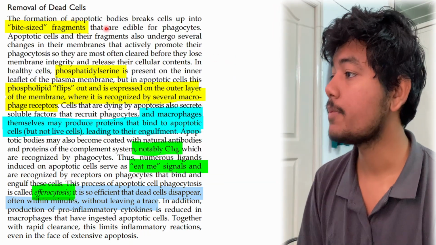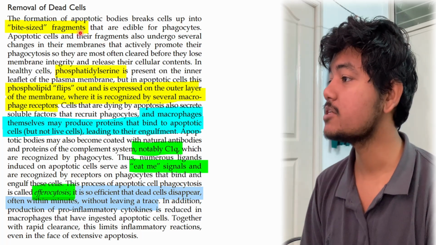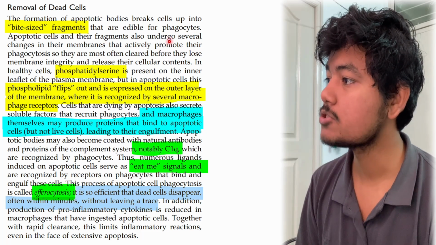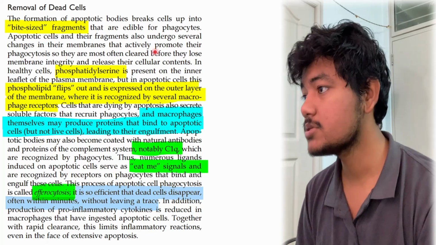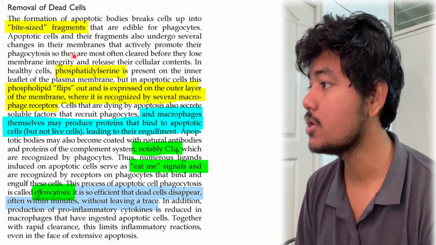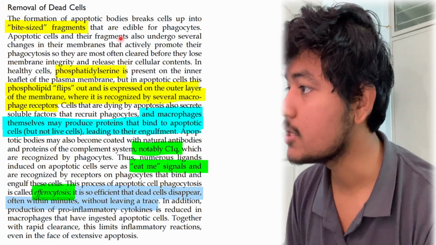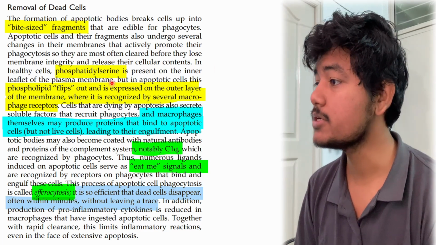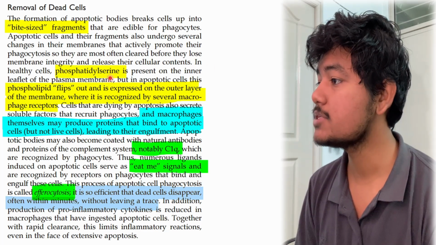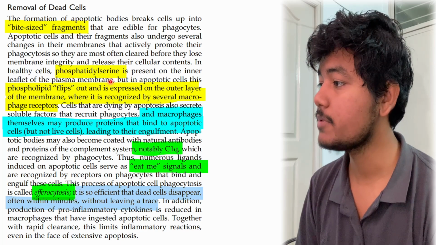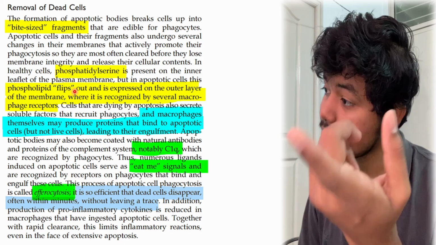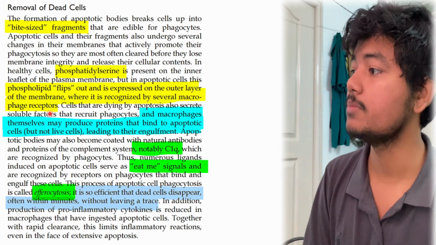So the formation of apoptotic bodies breaks the cell up into bite-sized fragments that are edible for the phagocytes. Apoptotic cells and their fragments also undergo several changes in their membranes and actively promote their phagocytosis. They are most often cleared before they lose membrane integrity and release their cell contents. In healthy cells, phosphatidylserine is present on the inner leaflet of the plasma membrane, but in apoptotic cells this phospholipid flips out and is expressed on the outer layer of the membrane.